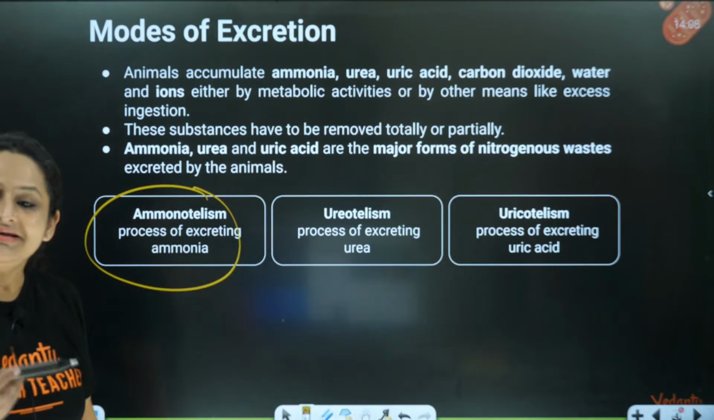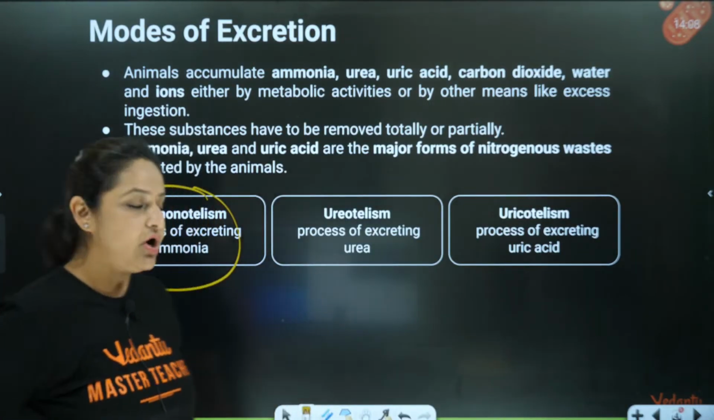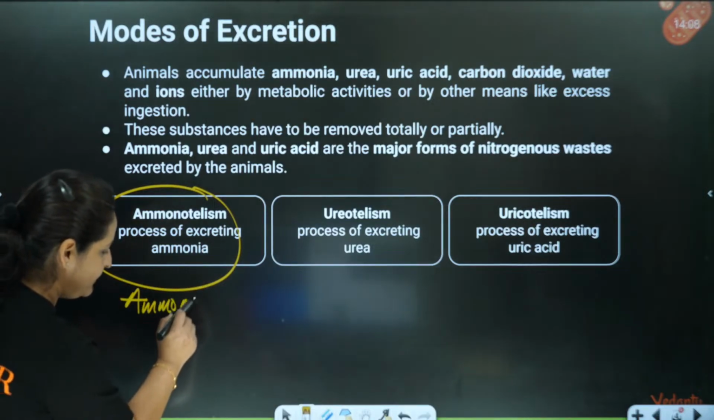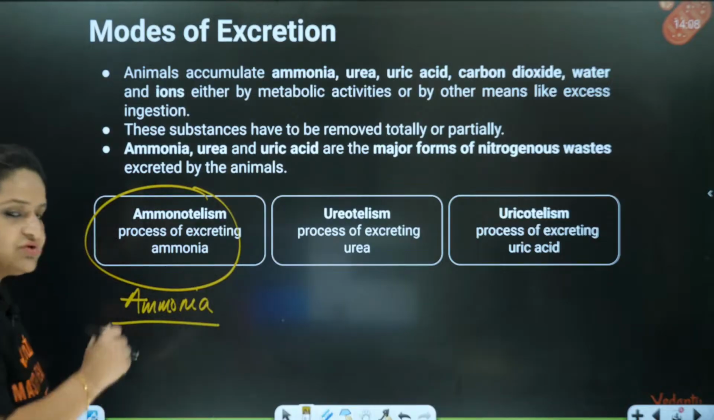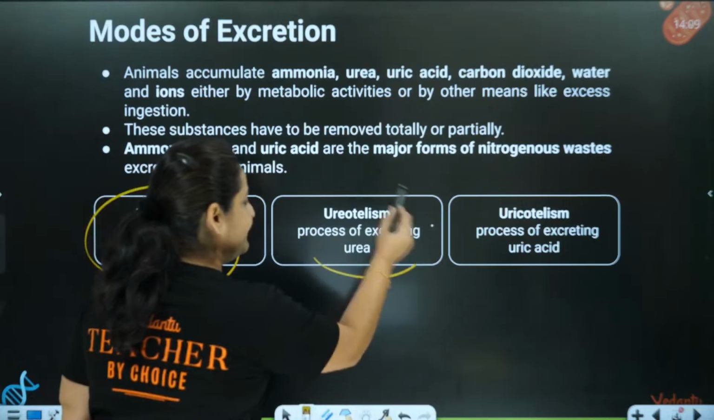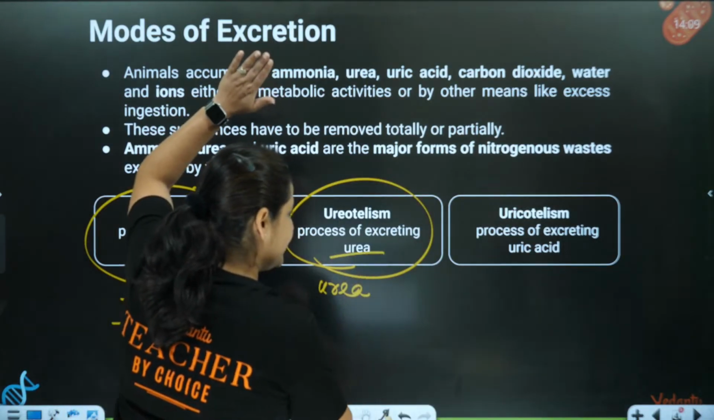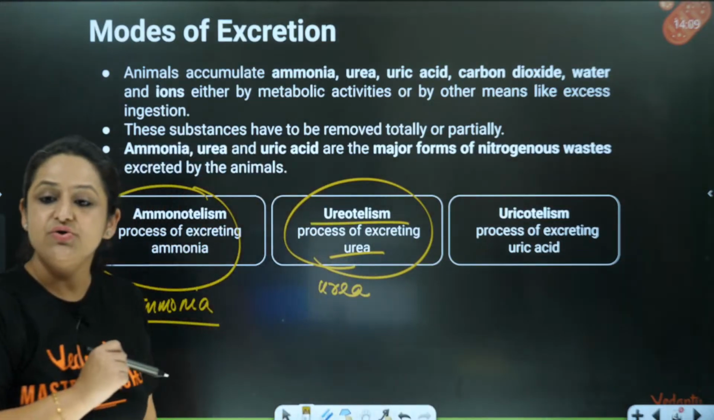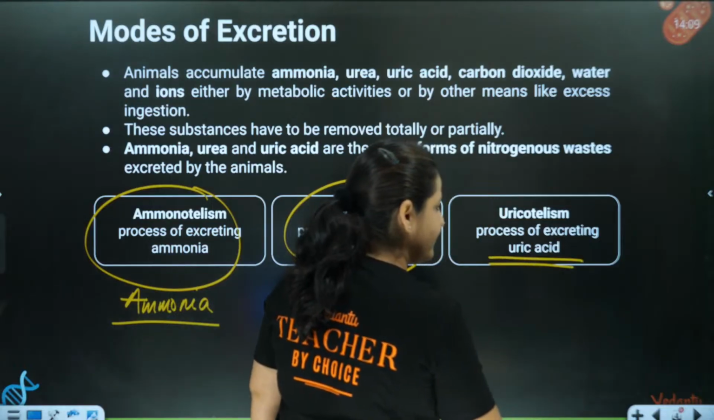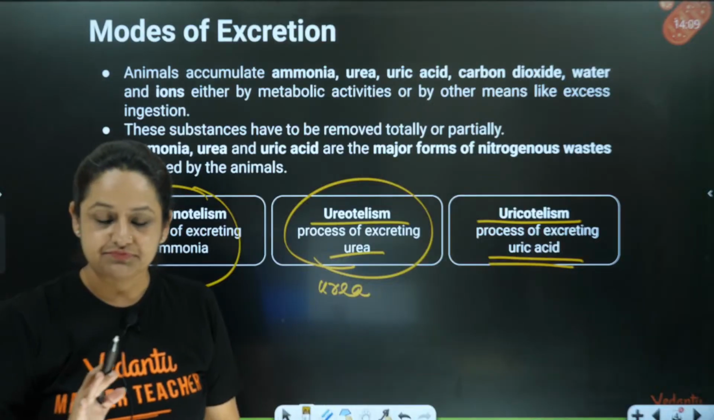Okay, and that mechanism of releasing out ammonia is called ammonotelism. So where you are releasing out ammonia from the body, some organisms do that, so that is called ammonotelism. Some organisms remove out urea majorly from their body, like us, like humans, we release out urea. So this mechanism is called ureotelism. And some organisms release out uric acid from their body, and that mechanism is called uricotelism.